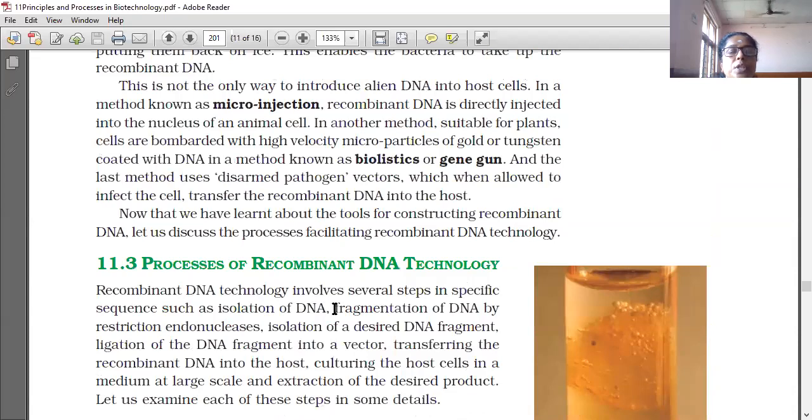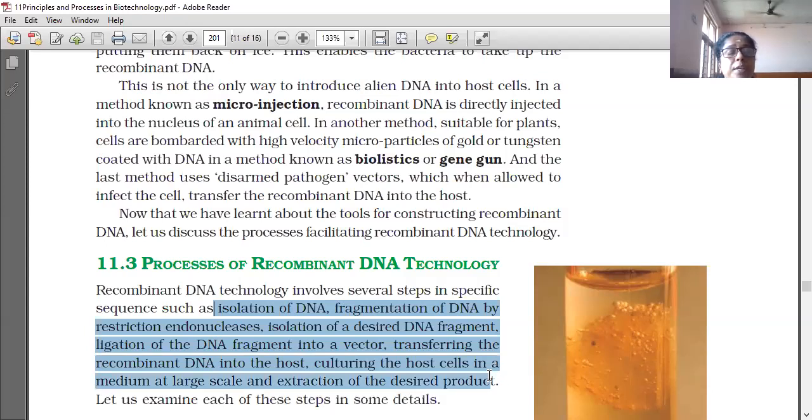It involves several steps in a specific sequence: isolation of DNA, fragmentation of DNA by restriction endonuclease, isolation of a desired DNA fragment, ligation of the DNA fragment into the vector, transferring the recombinant DNA into the host, culturing of host cells in a medium at a large scale, and extraction of the desired product. That extraction of the desired product we have completed now.